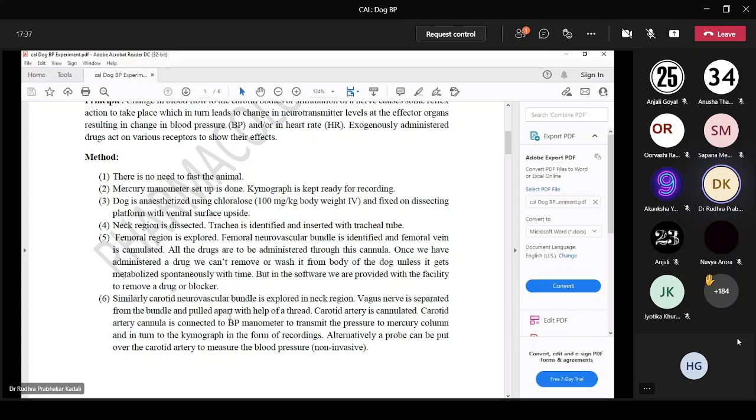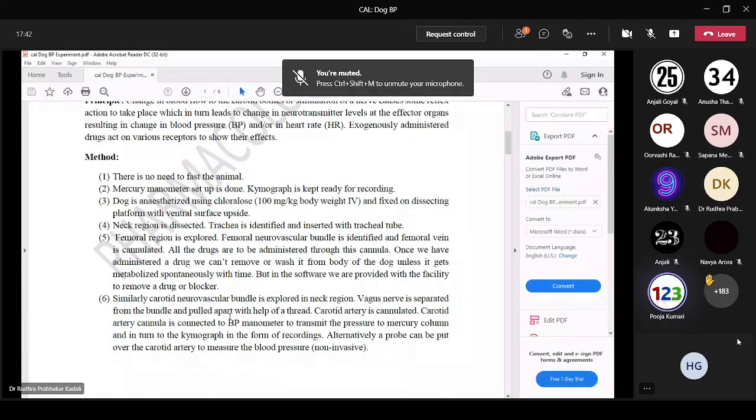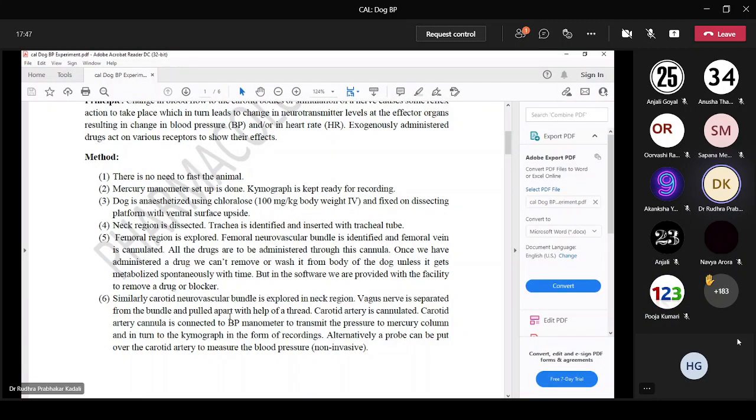Carotid artery cannula is connected to the BP manometer. Through this, we will measure the BP. It transmits the pressure to the mercury column and in turn to the kymograph. So change in BP is measured through mercury manometer. Whenever BP rises, there will be a lever attached, so there will be an upward graph. Whenever there is fall in BP, there will be a downward graph on the kymograph.